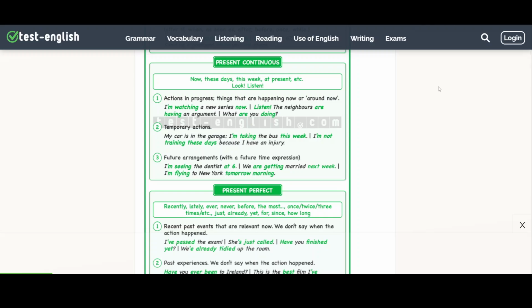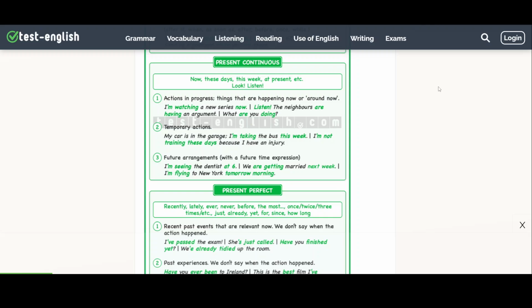Present continuous. We often use time expressions like now, these days, this week, at present, at the moment, etc. with the present continuous. We also use the present continuous after look and listen.